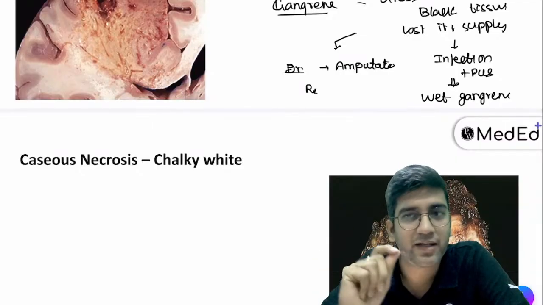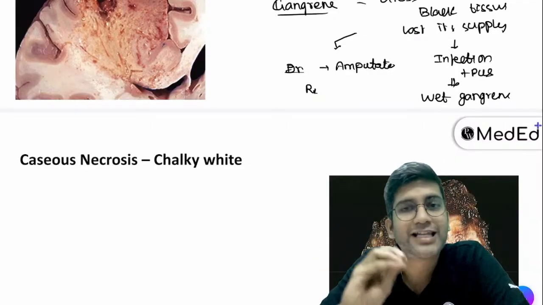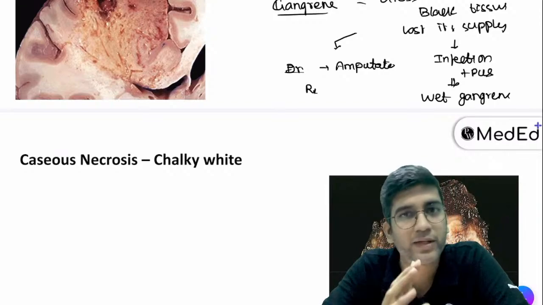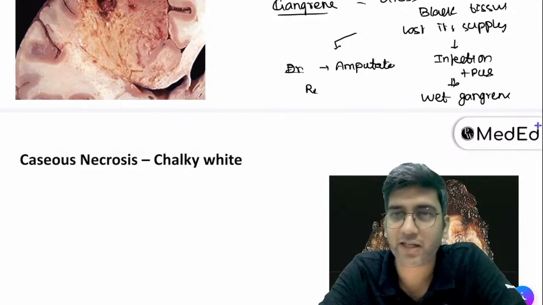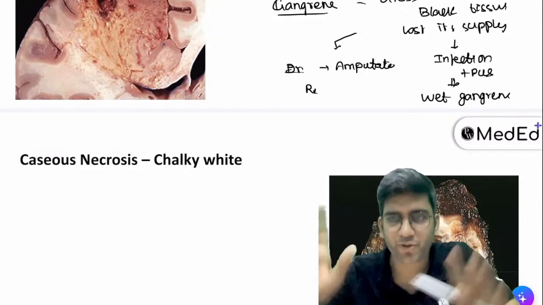Pus is a liquid, right? Pus is just a liquid. So when it has liquid, that is how it is. When you don't have a liquid, it's dry. That's all. Fine. Okay.